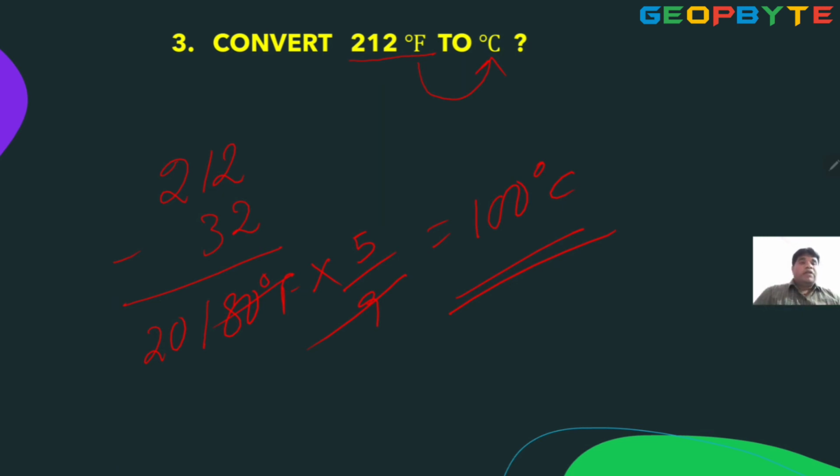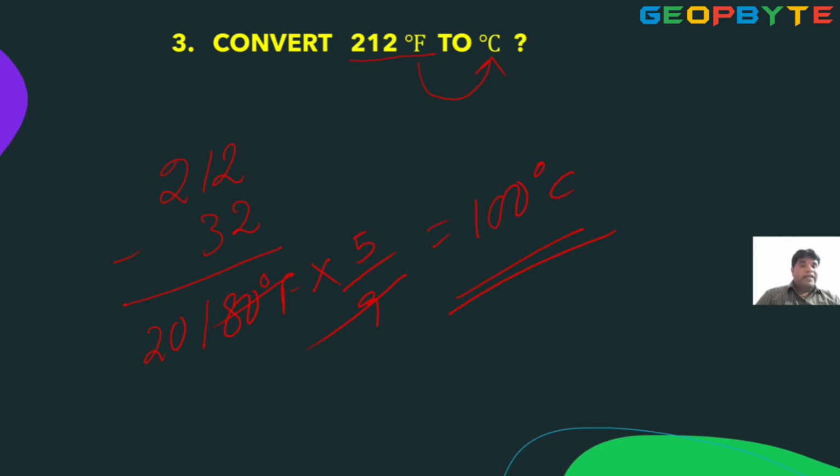Okay. You remember, we have only 6 points in the temperature concept. You get one question from that topic. Once again, confirmation. Water freezing point in degrees Celsius is 0, water boiling point is 100 degrees Celsius.